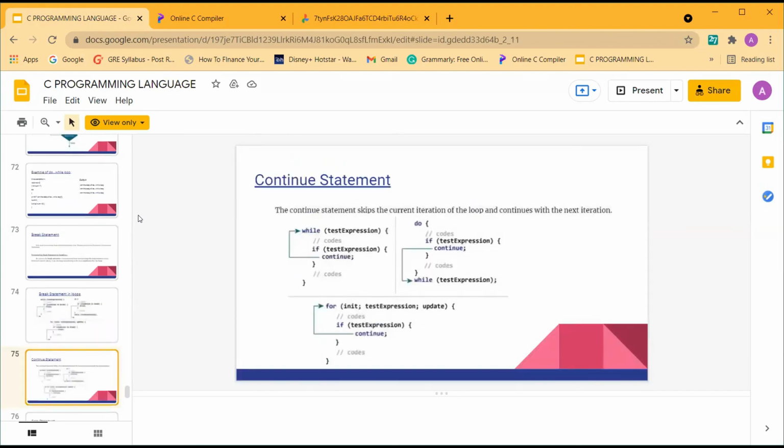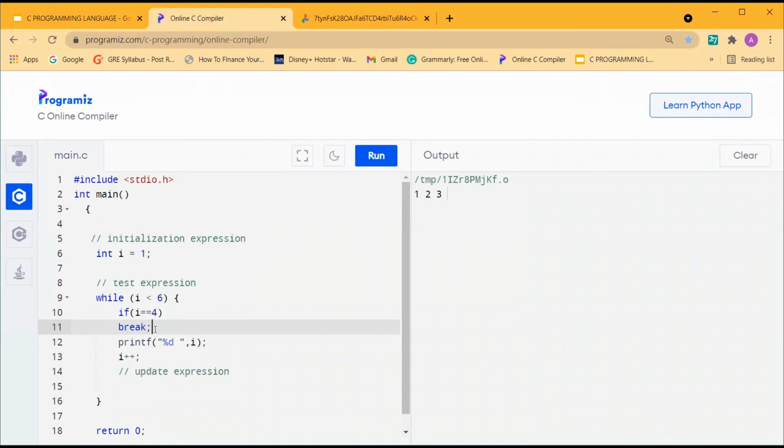See, in break, we just wanted to terminate all the values after the specified value, right? But in continue, I don't want to do that. I only want to skip the specified value. For that, I will use continue. So the continue statement skips the current iteration of the loop and continues with the next iteration. So here, if I want to